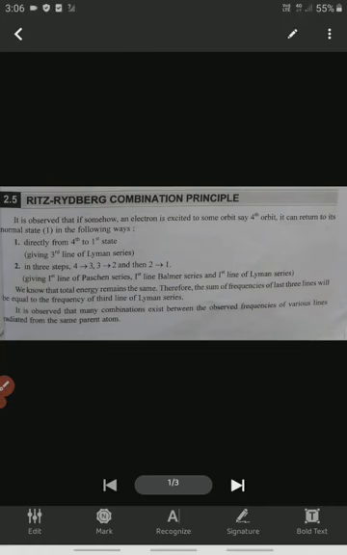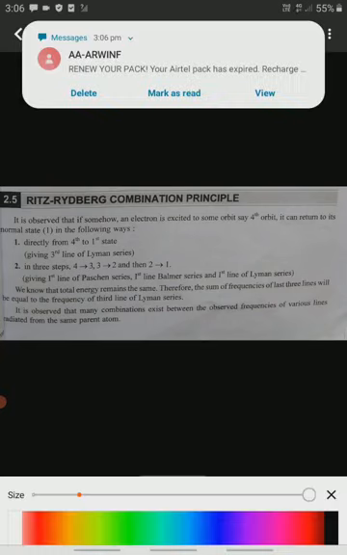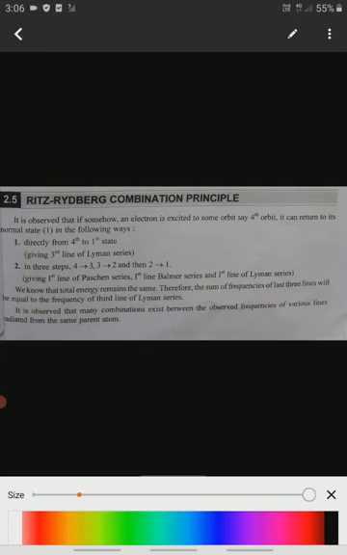Today we will discuss three topics. The first one is the Ritz-Rydberg combination principle. Here we learn about the Ritz-Rydberg combination principle.